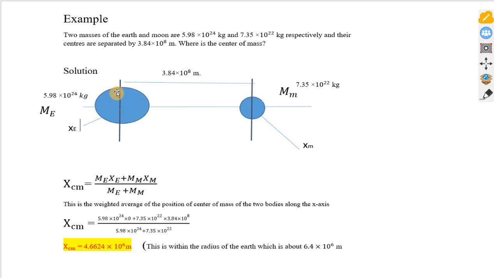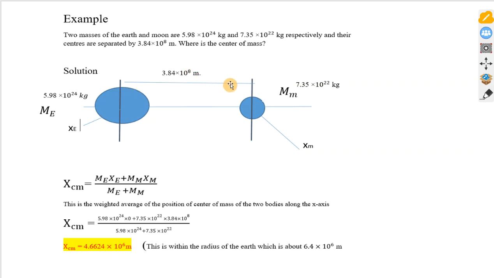So first of all, draw. We can take this as the Earth and this as the Moon. Then we draw a line passing through the centers. Let's consider this to be the X direction. The distance between the two centers is 3.84 times 10 to the power of 8 meters.